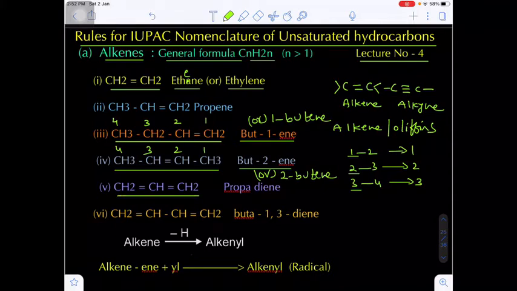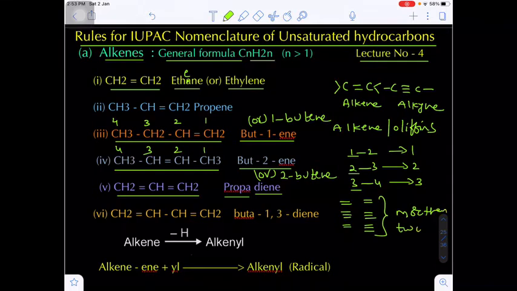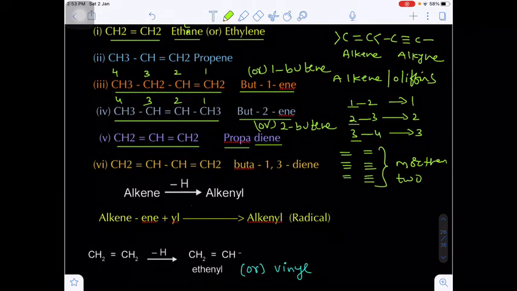Now there are 2 double bonds. Whenever 2 double bonds are there, we have to use the prefix di, so diene. Here, how many carbons are there in the parent chain? 3 carbons, so this is called propadiene. Remember, when there are 2 double bonds, or 2 triple bonds, or 1 double bond and 1 triple bond, or more than 2 multiple bonds are present, we have to write the letter a after the word root.